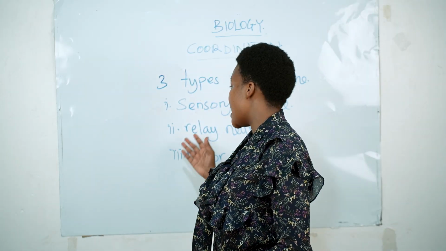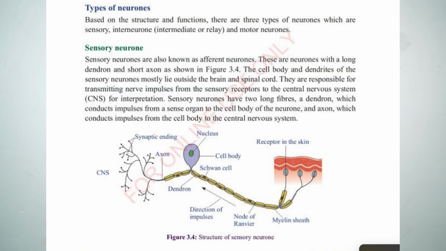Now we are going to start with the sensory neuron. What is the sensory neuron? So based on the structure and the function, we have obtained this sensory neuron. They are also known as afferent neuron.